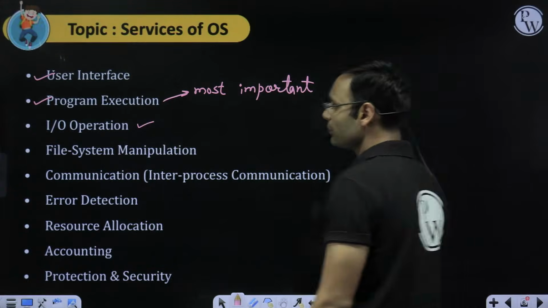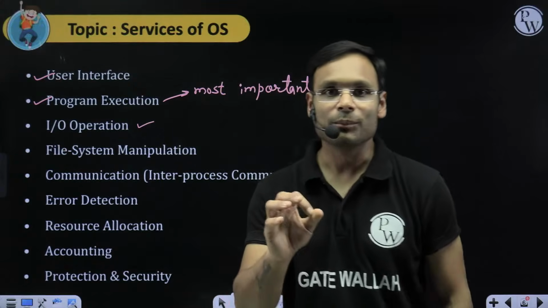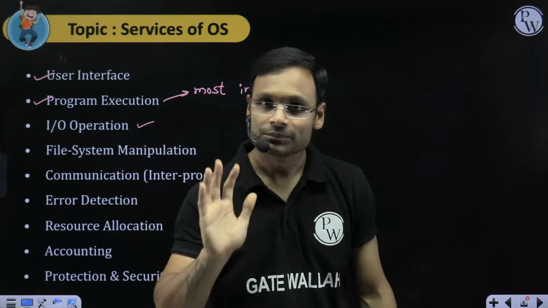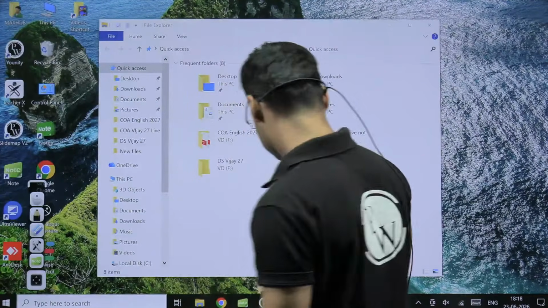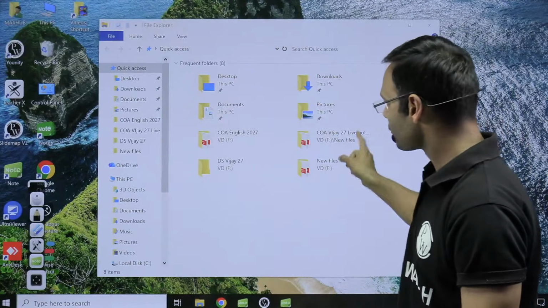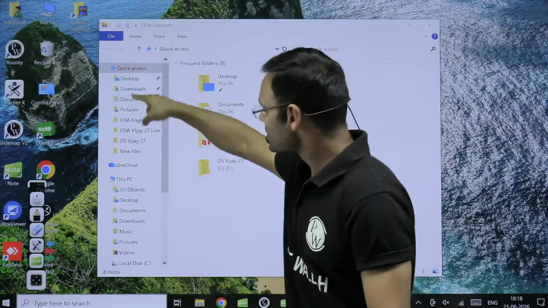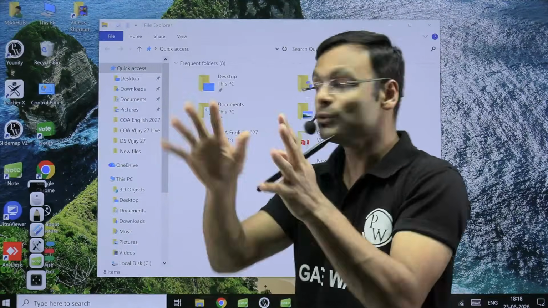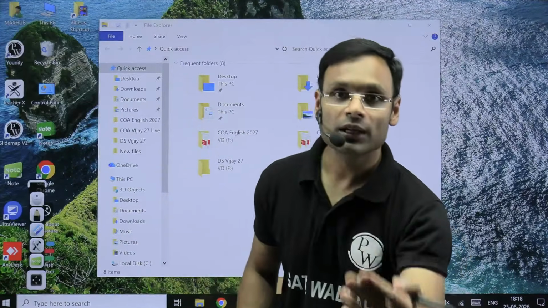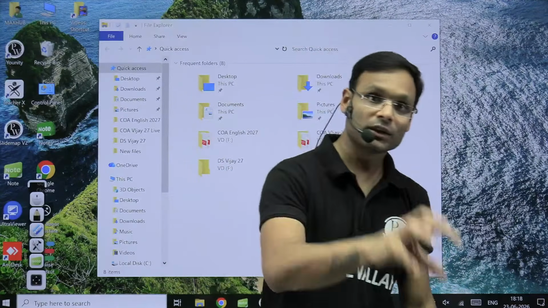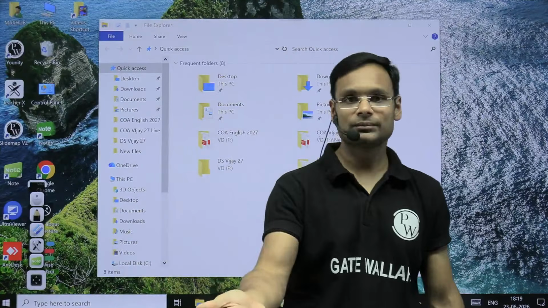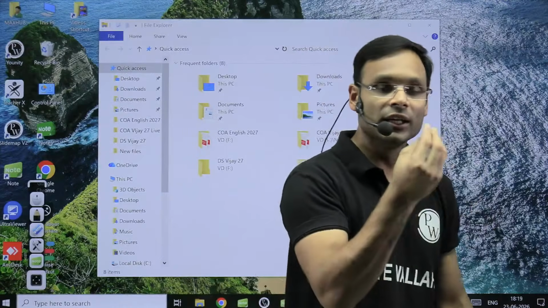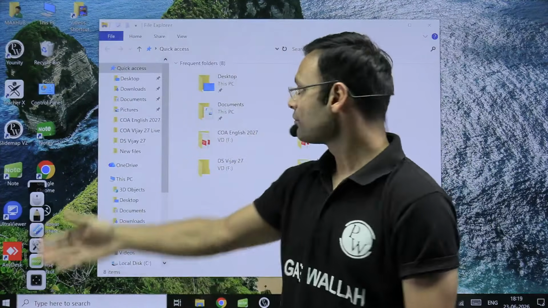Next, file system manipulation. And what is that? In your computer system hardware, you store a lot of files. Folders are there and files are there. I have just shown you sometime before, right? So many files are there, a lot of folders are there. The operating system is providing you this facility that you can make more folders, you can make more files, you can store them, you can delete them, you can rename them, you can copy and paste, you can cut and paste. Whatever you want to do with the files and folders, the OS is providing you the facility.